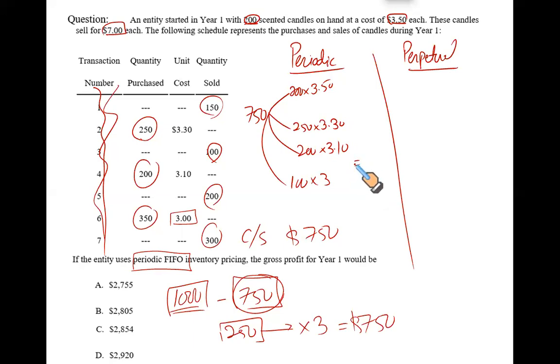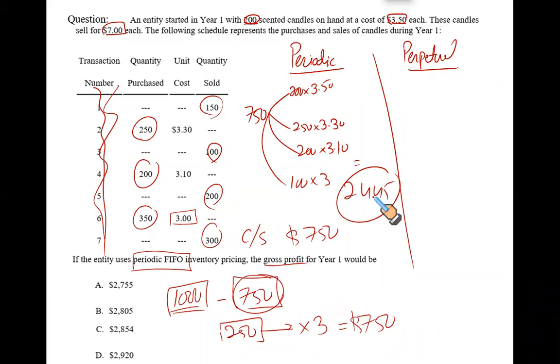200 multiplied by 3.5, 250 multiplied by 3.3, 200 multiplied by 3.1, and 100 multiplied by 3. My CGS comes out to be 2445. Okay. Now, we need to find the gross profit.